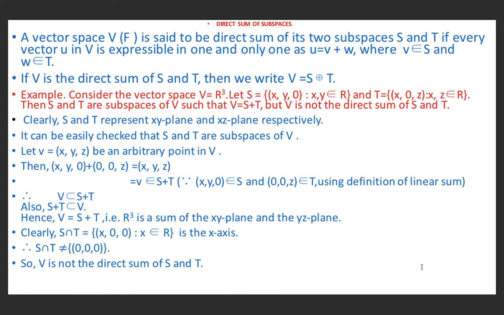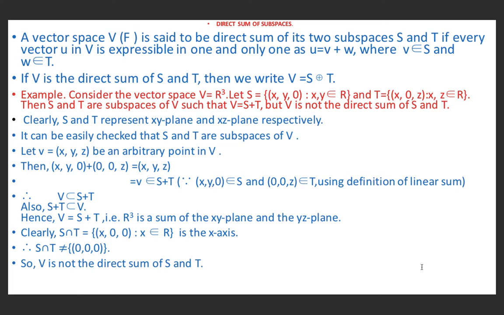Now, direct sum of subspaces. Direct sum of subspaces is different from linear sum of subspaces. Direct sum means a vector space V is said to be a direct sum of its two subspaces S and T if every vector U in V is expressible in one and only one way as U equal to V plus W, where V is an element of S and W is an element of T. If V is the direct sum of S and T, then we write V equal to S direct sum T.